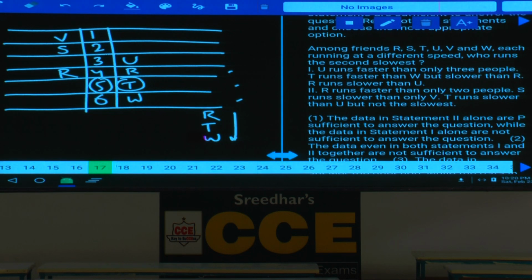T runs slower than U. T is slower than U, but not the slowest. T cannot be here. T must be at this place, slower than U. Then who is at the 5th place? T is at the 5th place.